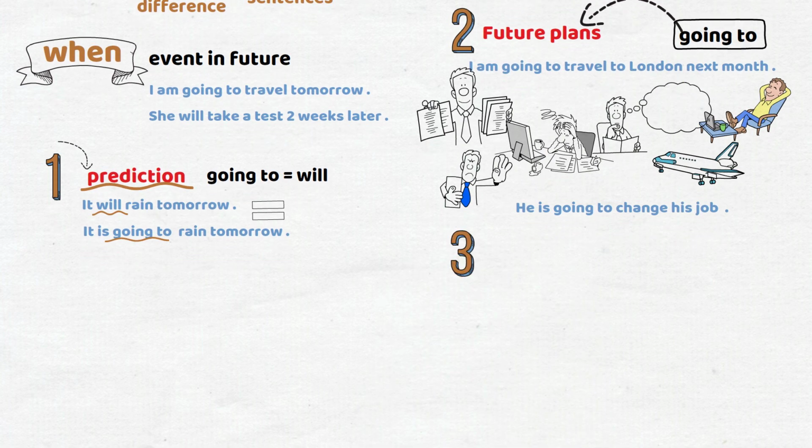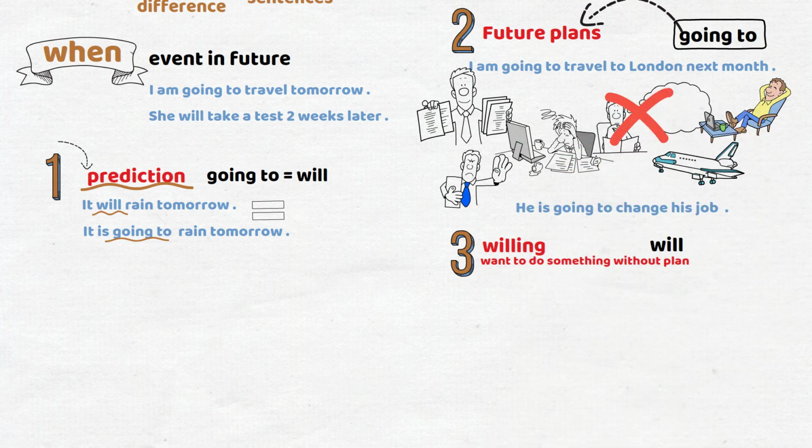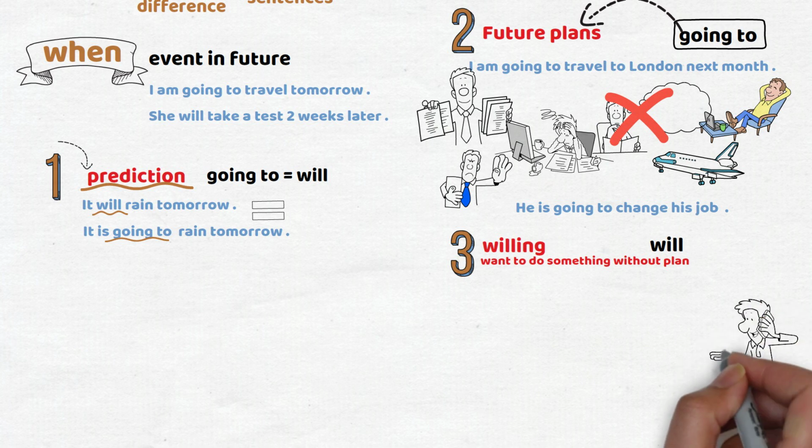The last case, on the other hand, is that we use will to talk about willingness. This is when you want to do something but you didn't plan for it. You didn't think about it in the past. You had the willingness to do something at the moment of speaking. For example, one of my friends called me and invited me for breakfast.